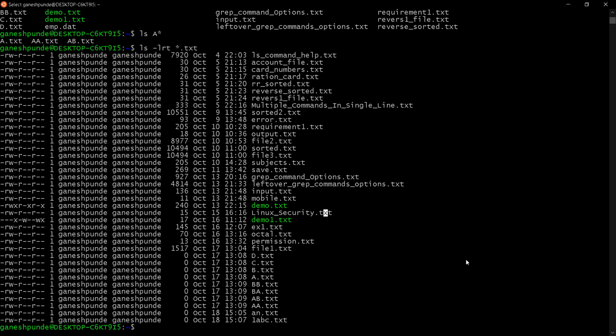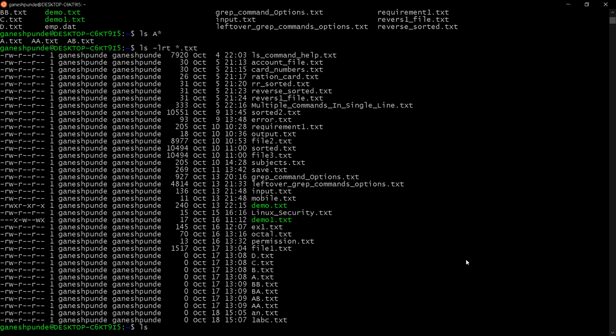Now let's say I want a file name that starts with capital A, and the second letter can be anything, but the file name will be two characters in length. So how can I say it?